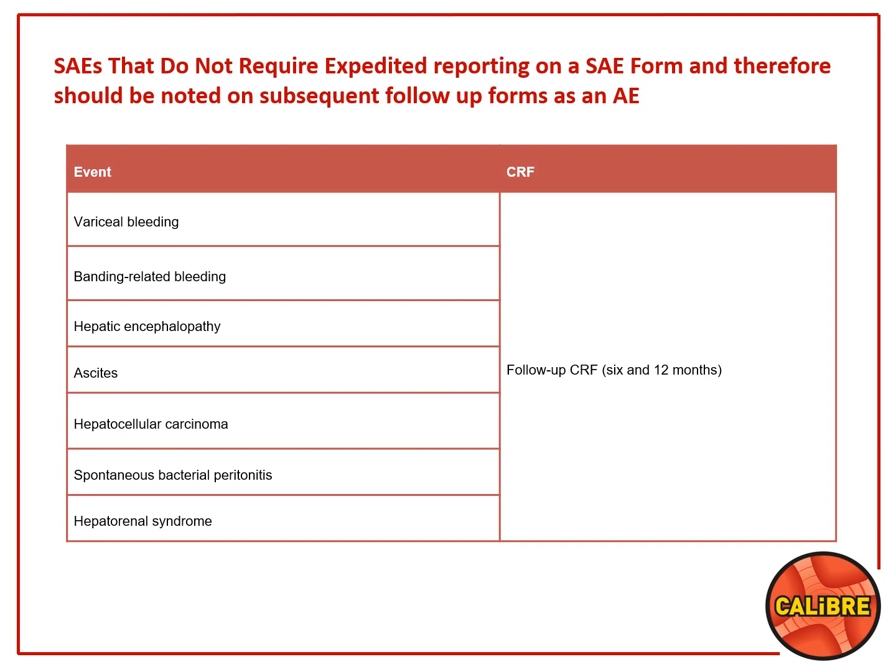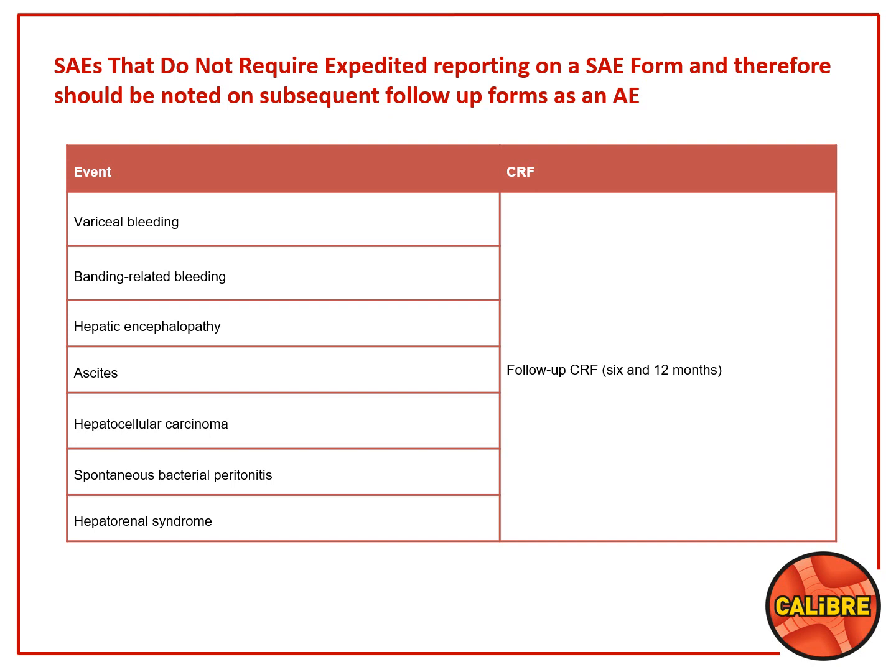So we do acknowledge that these events listed here, for instance, variceal bleeding, banding-related bleeding, HE, ascites, HC, spontaneous bacterial peritonitis, and HS, these are SAEs, serious adverse events. However, the reporting for these should not be expedited, i.e. they shouldn't be completed within an SAE form and sent to us within 24 hours.